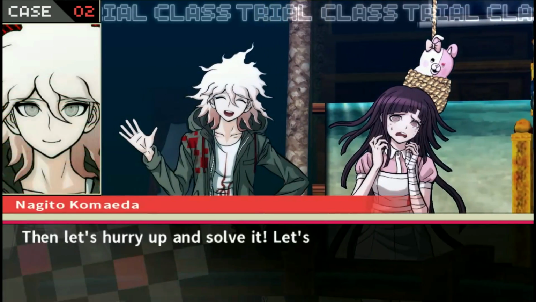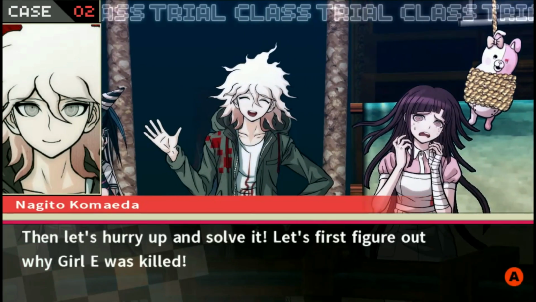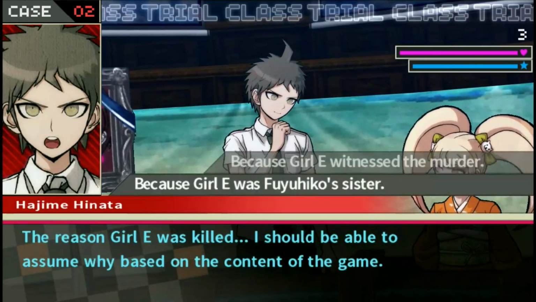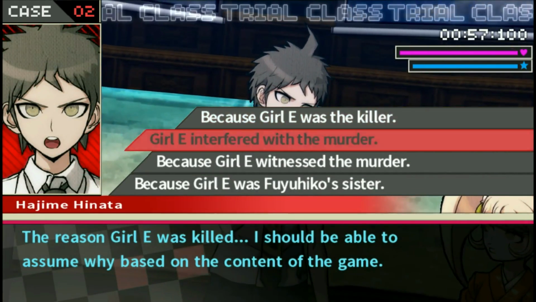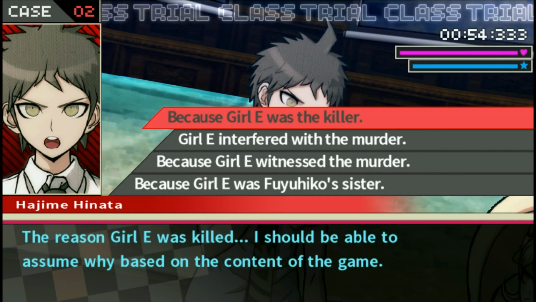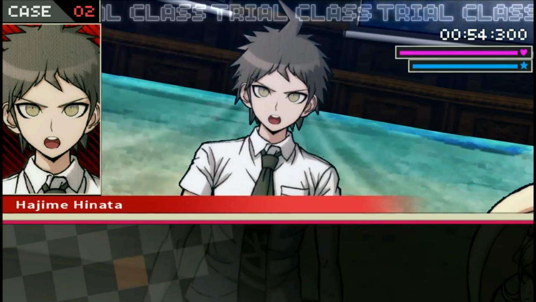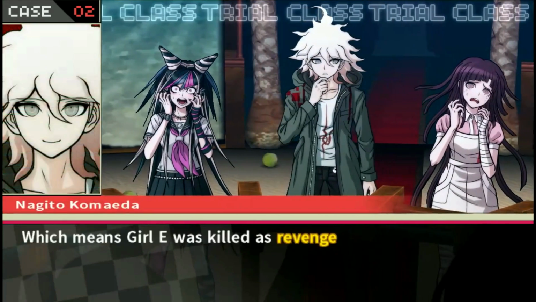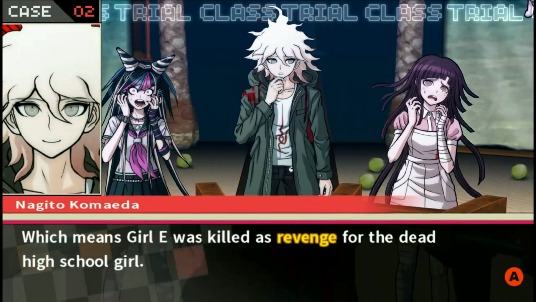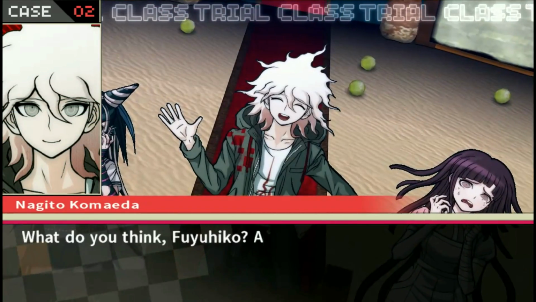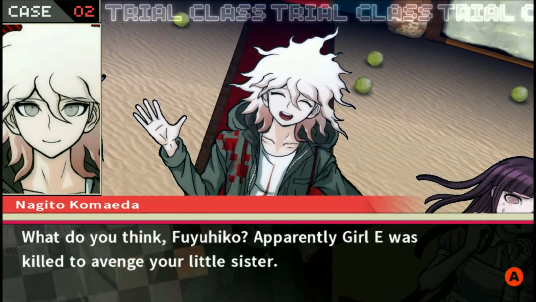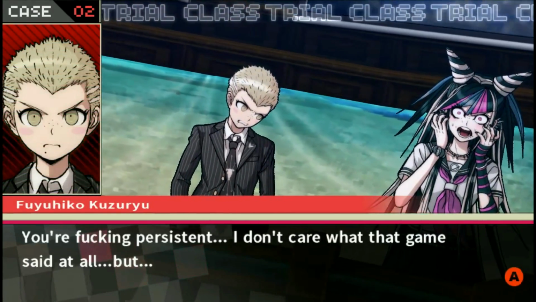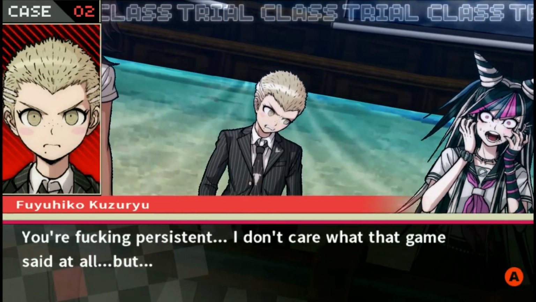Correct? Then let's hurry up and solve it. Let's first figure out why Girl E was killed. Okay. The reason Girl E was killed was because Girl E was the killer. The reason Girl E was killed is because she killed the first victim in the game. Which means Girl E was killed as revenge for the dead high school girl. Okay. What do you think, Fuyuhiko? Apparently Girl E was killed to avenge her little sister. You're fucking persistent. I don't care what that game said at all. But...